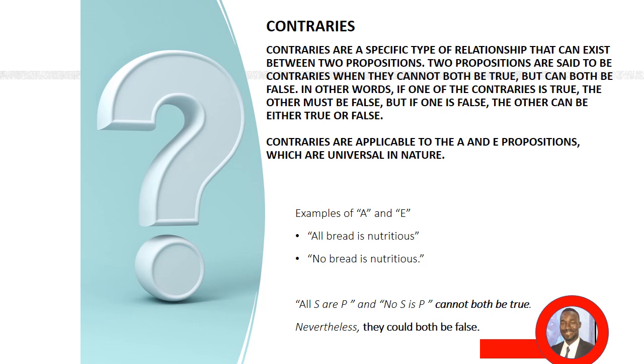For example, if "all bread is nutritious" is true, then "no bread is nutritious" must be false, because one is affirmative and the other is negative. And they cannot be true together, because for them to be true together would be a contradiction. So for contraries, they cannot be true together, but they can be false together.